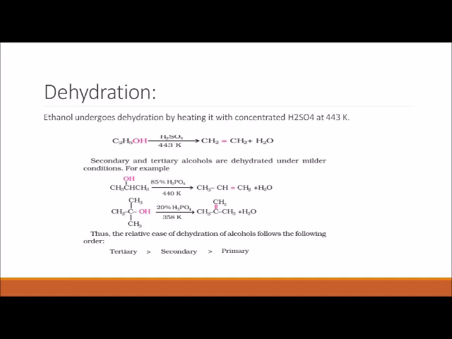Secondary alcohol requires only 85% phosphoric acid at 440 Kelvin, whereas tertiary alcohol requires only 20% phosphoric acid at 358 Kelvin, but the products are alkenes. It means the ease of dehydration of alcohols follows the order tertiary, then secondary, then primary.